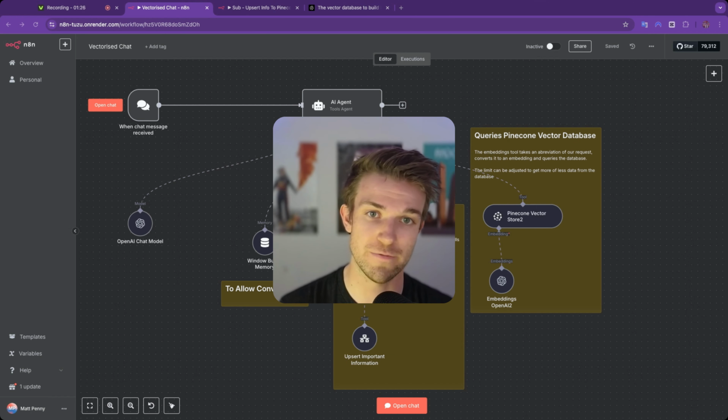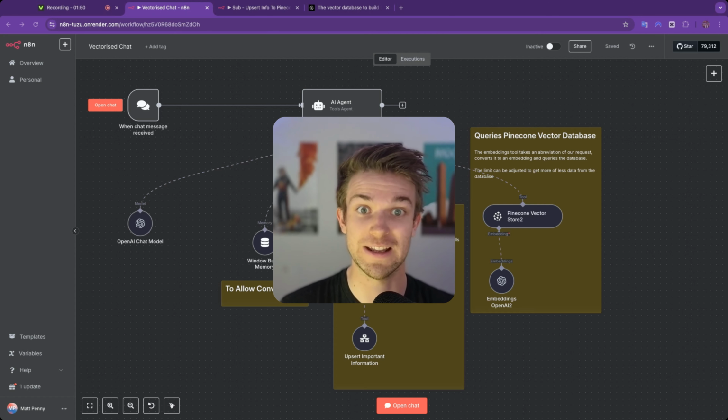To do this, we are going to vectorize the messages and use RAG, or Retrieval Augmented Generation. If you're unsure what that is, I've created a video about it before. You can check it out with the link that's in the description. We're going to be using n8n and Pinecone as our vector database in this case, both of which have free versions. So let's get into it.